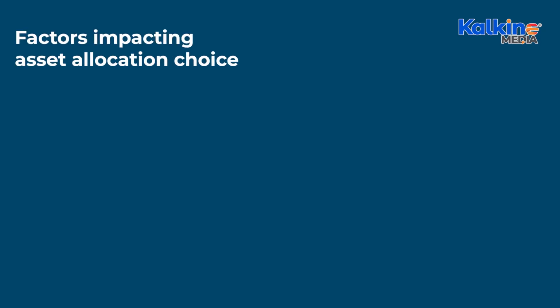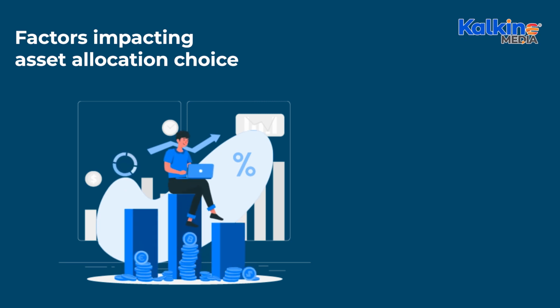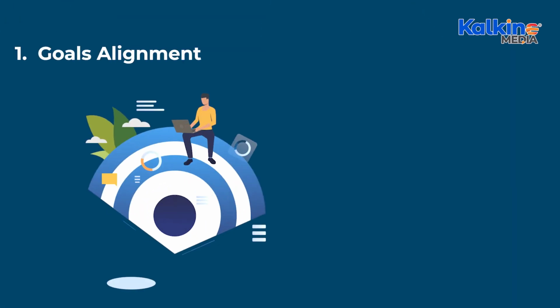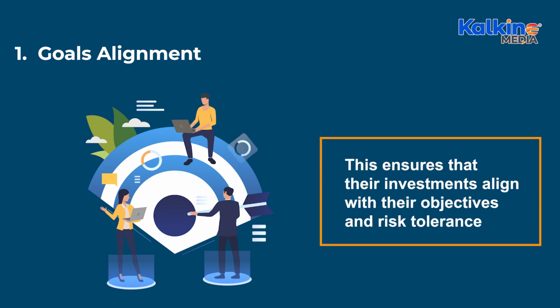Factors impacting asset allocation choice. Investors base their asset allocation decisions on three main factors: goals alignment, risk appetite, and planning cycle. 1. Goals alignment. Investors tailor their portfolio to match their financial goals, such as retirement or education savings. This ensures that their investments align with their objectives and risk tolerance.